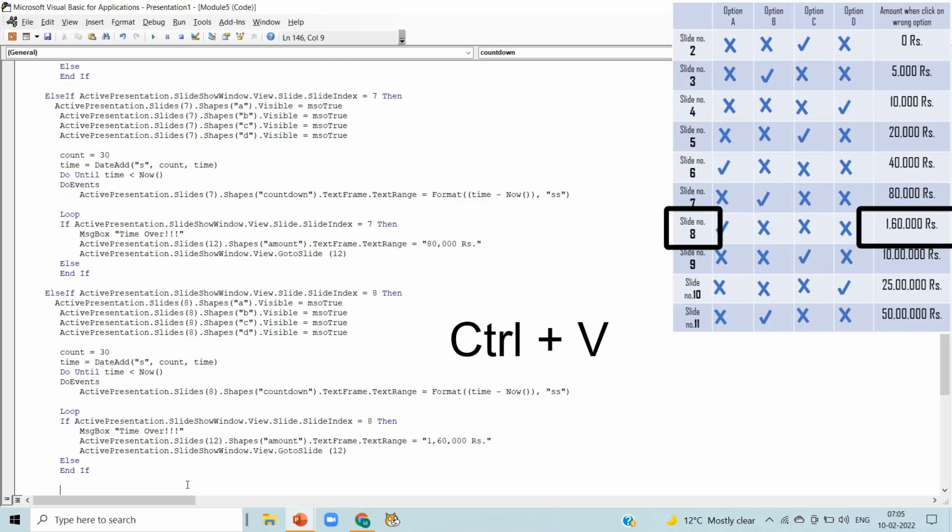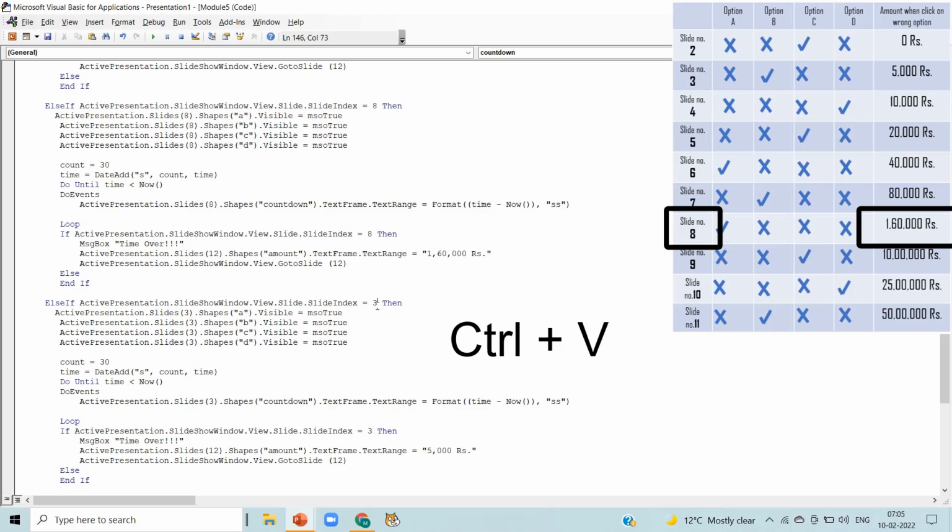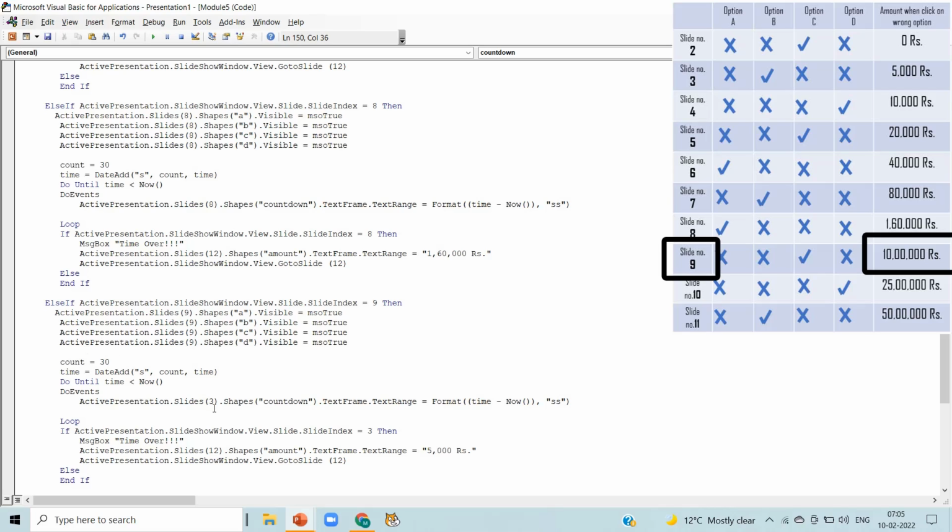Now again press enter, press Ctrl plus V, and now write slide number 9. Just delete the previous slide number and write 9 here. As we are talking about slide number 9, in total we have to make changes in 8 lines, and in 9th line we have to write the amount, as the amount here is 10 lakh rupees for slide number 9 when we click on the wrong option or time is over.